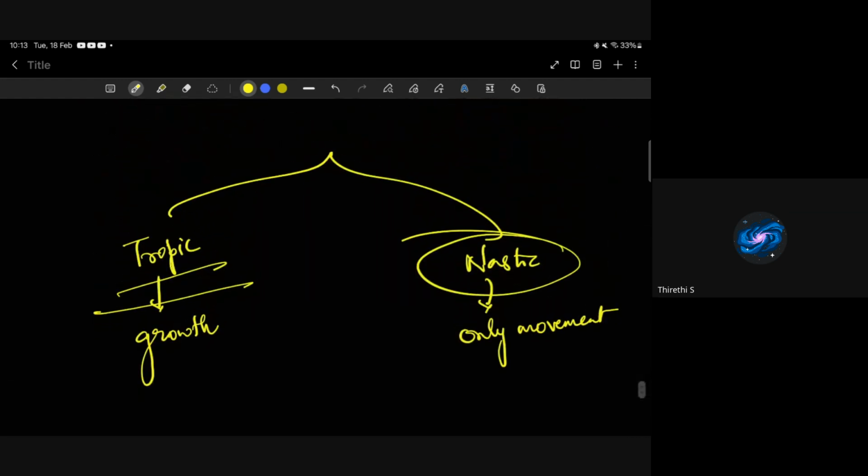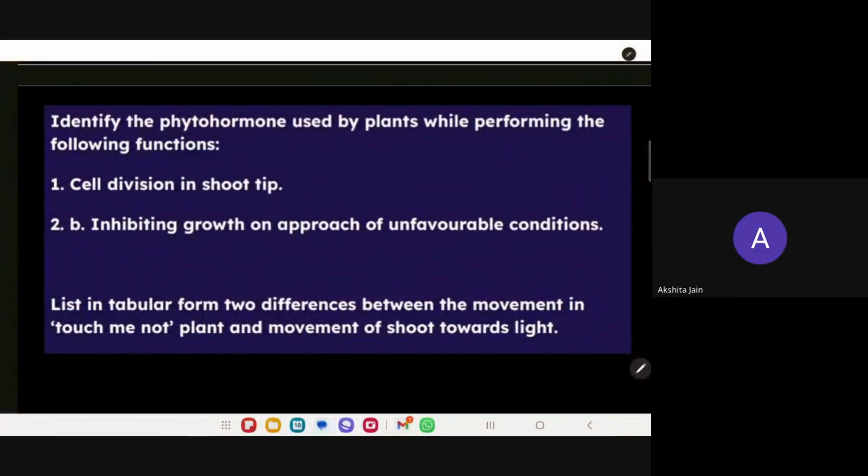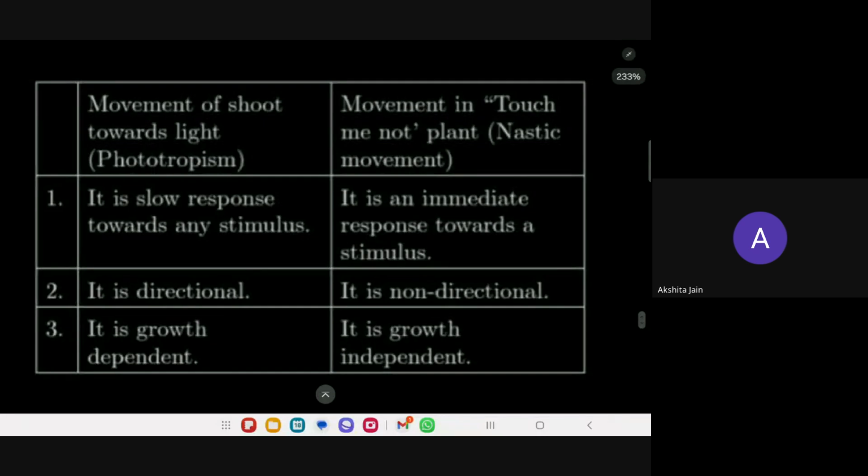So what is the question asking here? The difference between phototropism and the touch me not movement. See, they are not asking a direct question; they are giving the example. So look at how we can write it. What is phototropism? Movement of a shoot towards light. Yes. And what is nastic movement? Movement of a plant part in response to a stimulus.